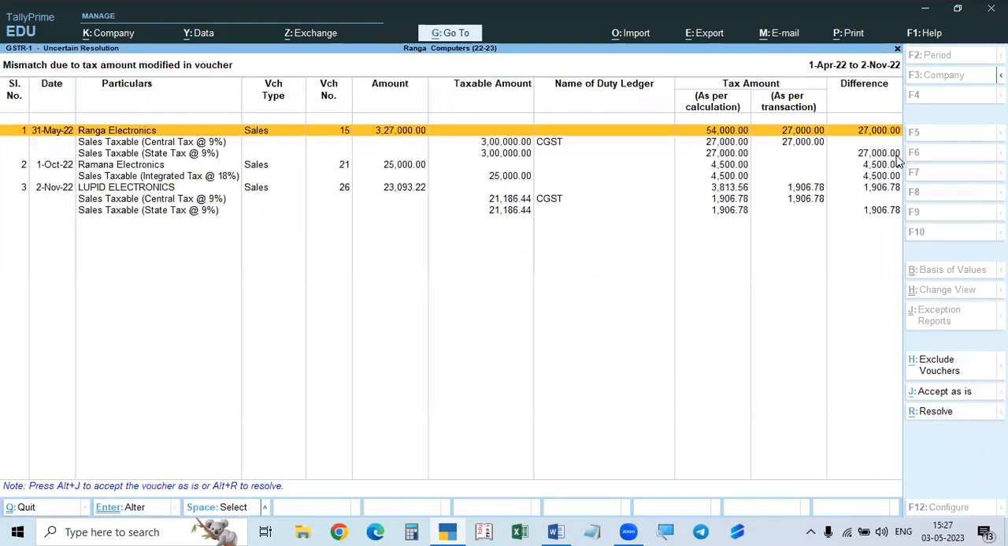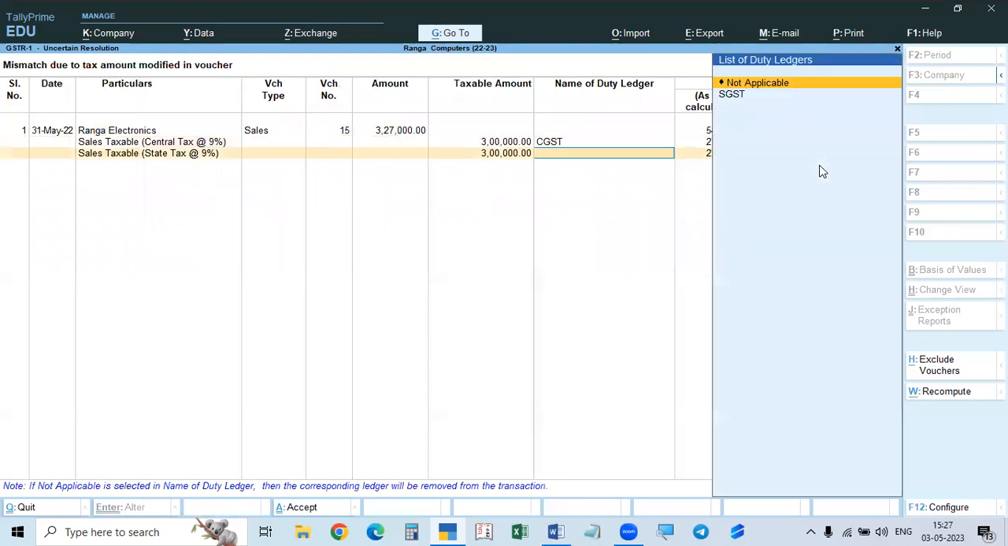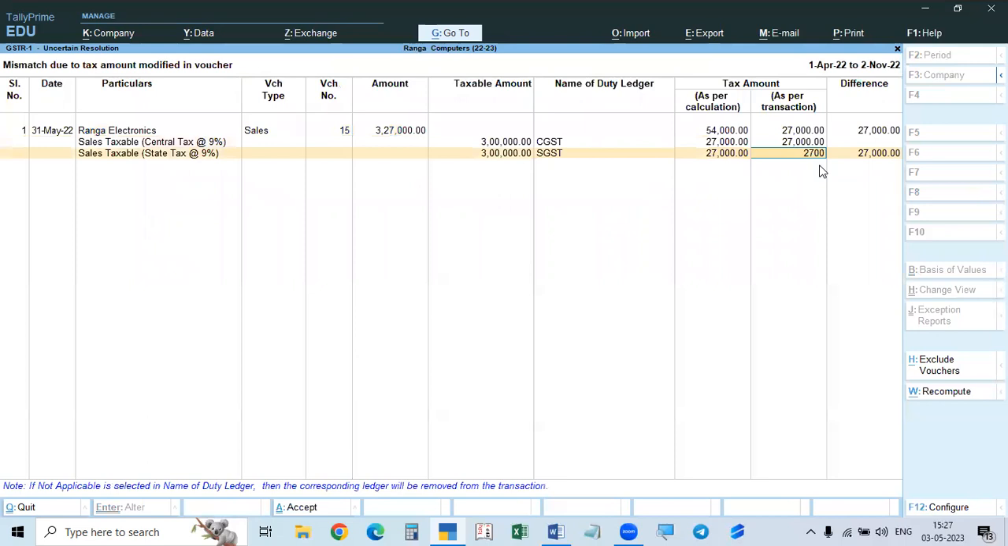In the voucher, tax is modified. There are three vouchers. In this three voucher, Ranga Electronics, sales tax, central tax, sales tax. So here, CGST 27 is given. CGST is given. But what about SGST? Not given. So SGST amount is 20, as per calculation. But in the transaction, we entered nothing. So CGST is already given and SGST is missing. Now we have given the SGST ledger and amount.